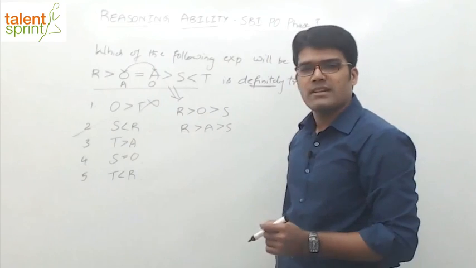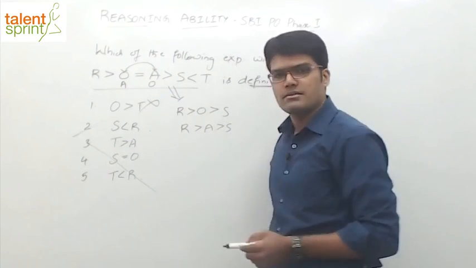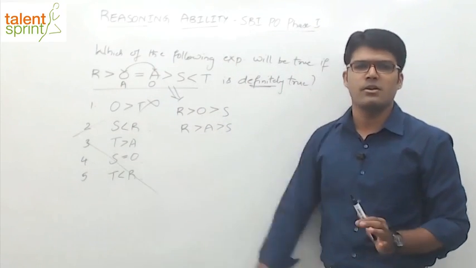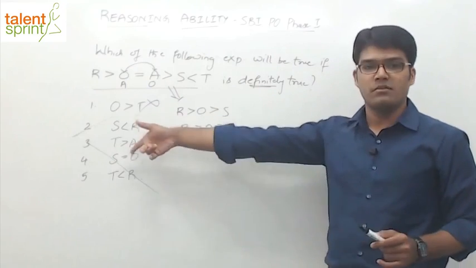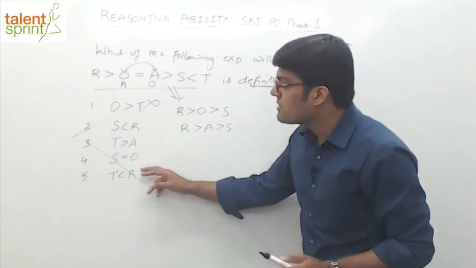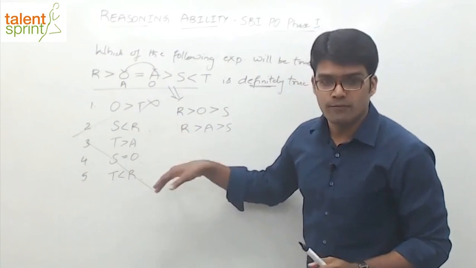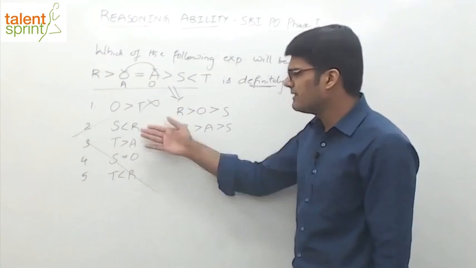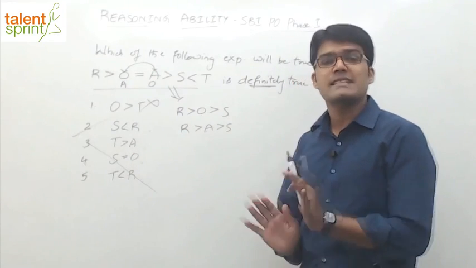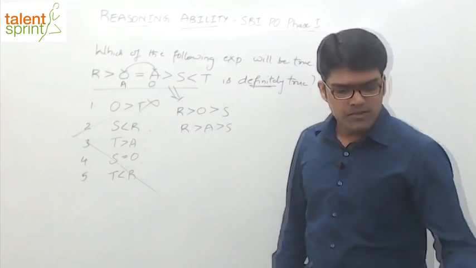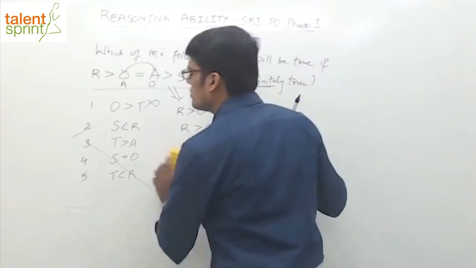And the moment you have got second one as the right answer, you need not worry about the remaining three options. You need not check them, right? Because they are definitely going to be wrong. Only one of them is correct. Unless we have answer option which says 2 and 3 are correct or 2 and 4 are correct. Then you'll have to be careful. But in this case, you can say S is less than R, right? So that's about coded inequalities. Let us take one or two more examples and then we'll go to blood relations.